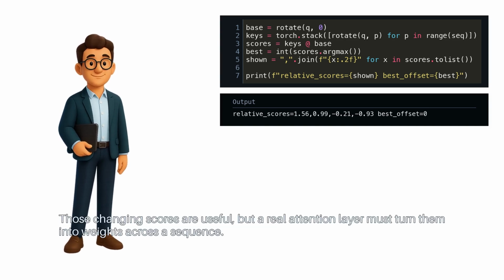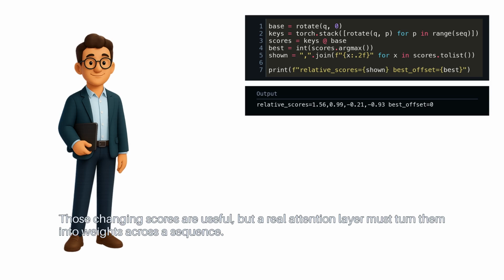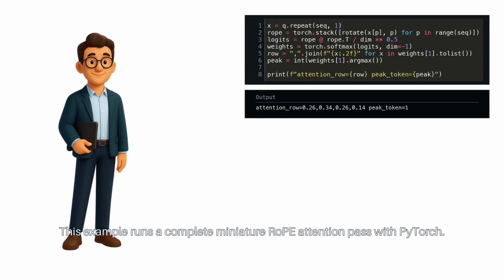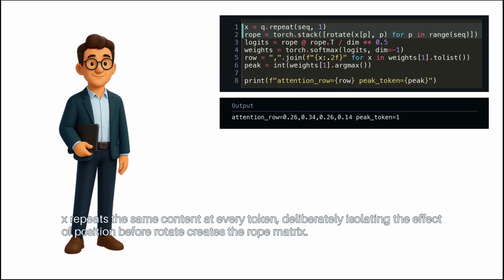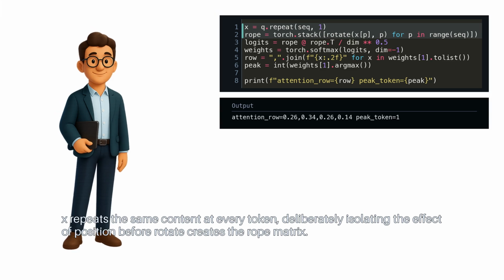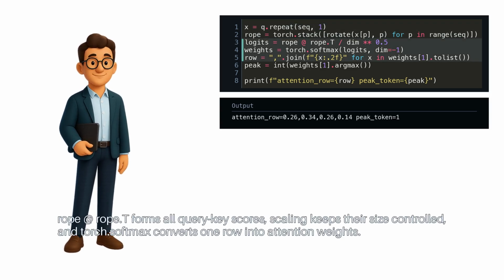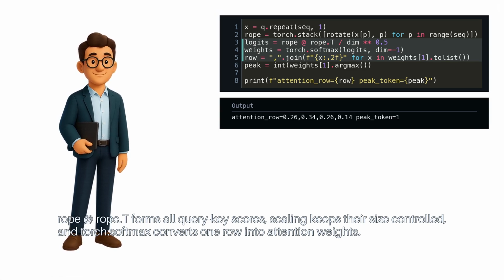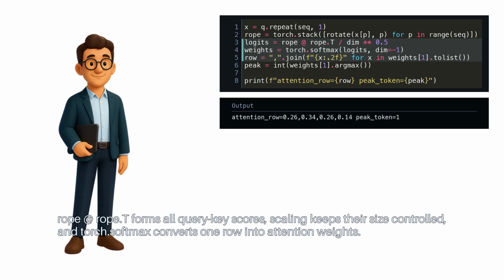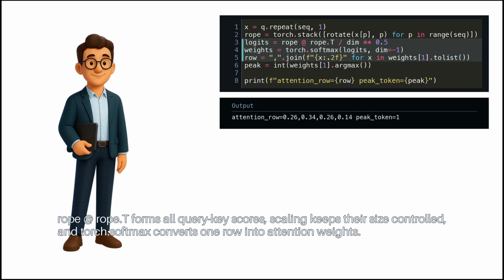Those changing scores are useful, but a real attention layer must turn them into weights across a sequence. This example runs a complete miniature RoPE attention pass with PyTorch. X repeats the same content at every token, deliberately isolating the effect of position. Rotate creates the rope matrix. rope @ rope.T forms all query key scores. Scaling keeps their size controlled, and torch.softmax converts one row into attention weights.